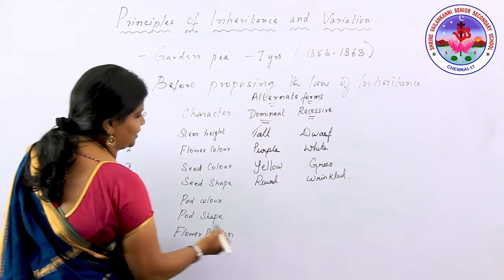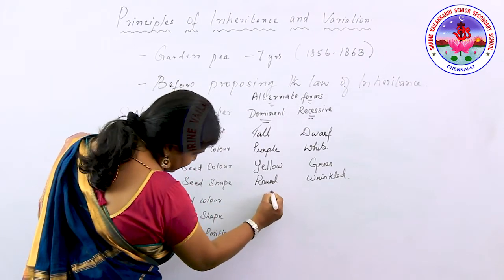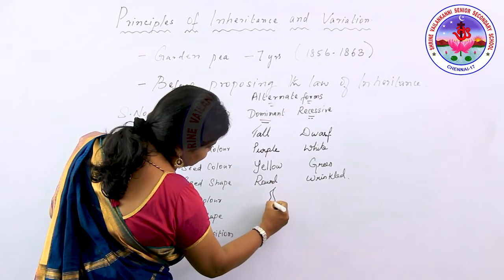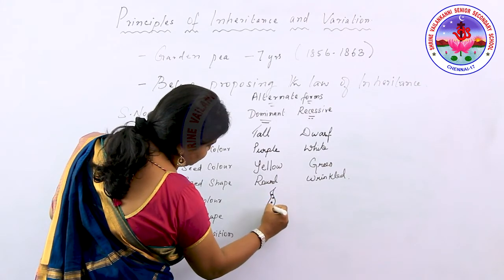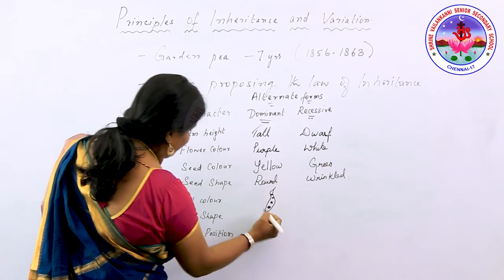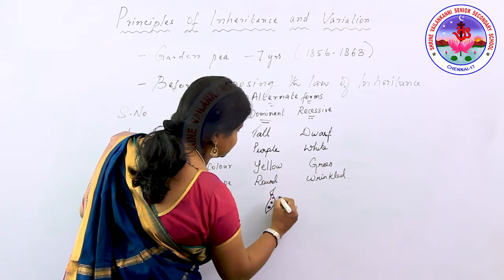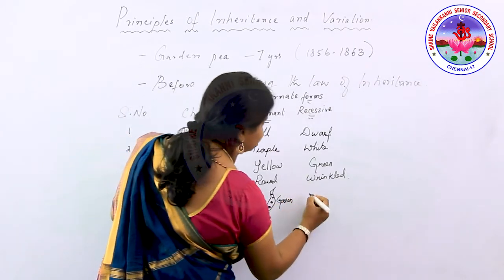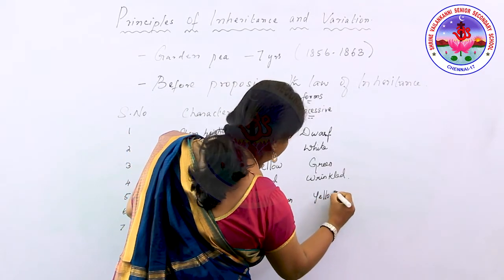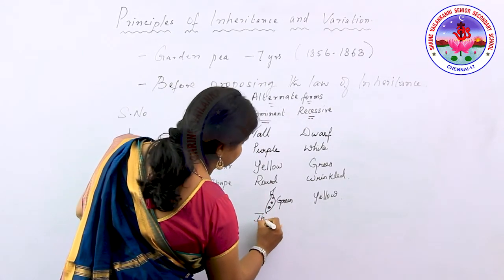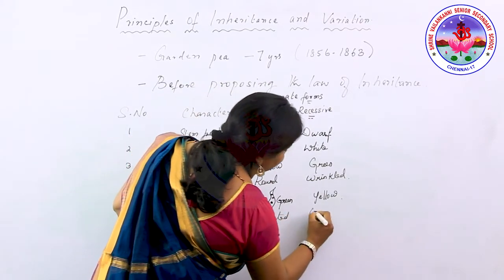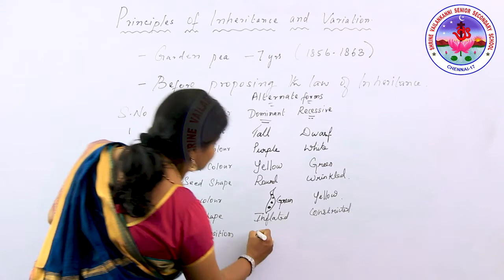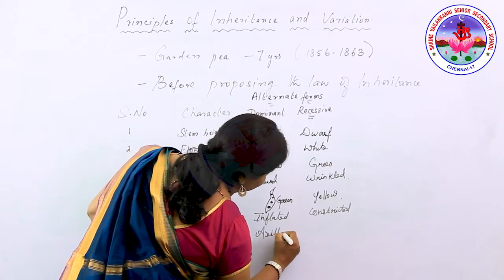And next one will be the pod color. See the pod, this will actually be the pod, the seed embedded within the thick outer covering layers. So this is the pod. The pod color, the dominant character will be green and the recessive one will be yellow. Pod shape, inflated and constricted. And next is about the flower position, axillary and terminal.